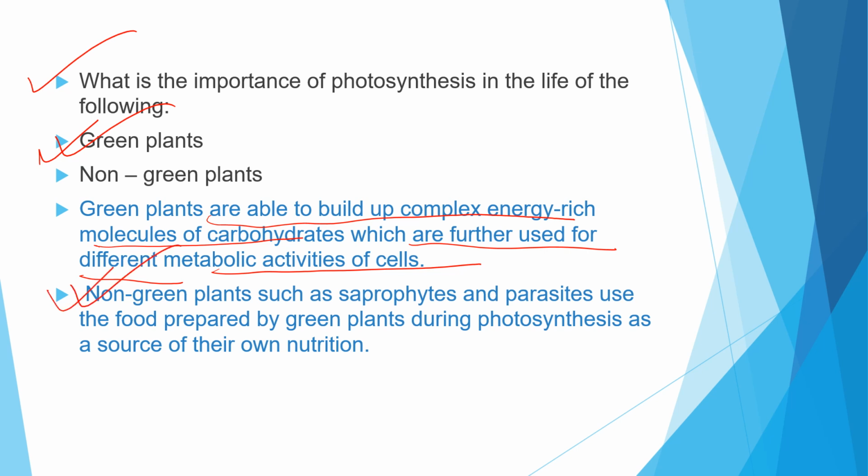And what are the non-green plants doing? Non-green plants, such as the saprophytes and the parasites, are using the food prepared by the green plants. So they are also indirectly dependent on photosynthesis for their life. They depend on the green plants, using the food prepared during photosynthesis as a source of their own nutrition. So this is also a very good question: what is the importance of photosynthesis in the life of the green plants as well as the non-green plants.